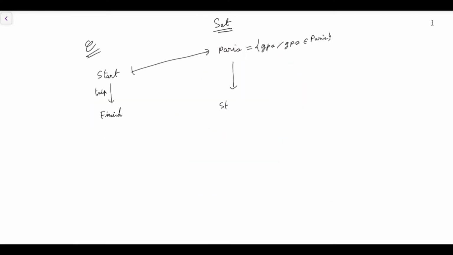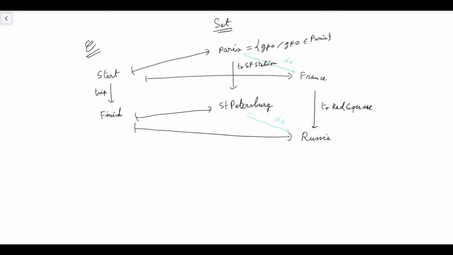So we start with a simple category C with two objects, start and finish, and a trip in between, and we'll map it to the category Set, whose objects are sets and whose morphisms are functions. Here we map the object start to the set of all the GPS locations in Paris, and likewise finish to St. Petersburg. And in another way, we'll map it to France, all the GPS locations in France, and Russia, all the GPS locations in Russia.